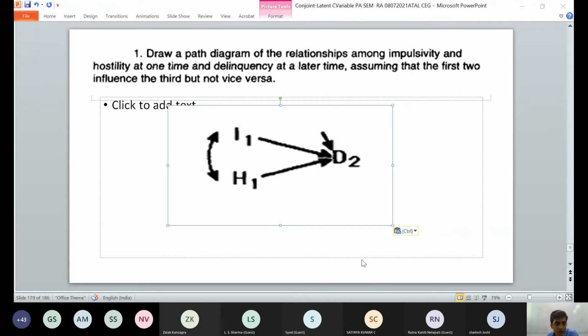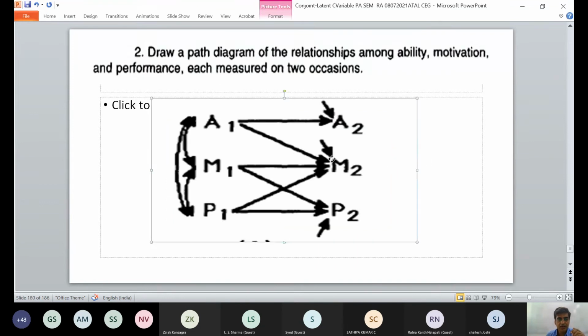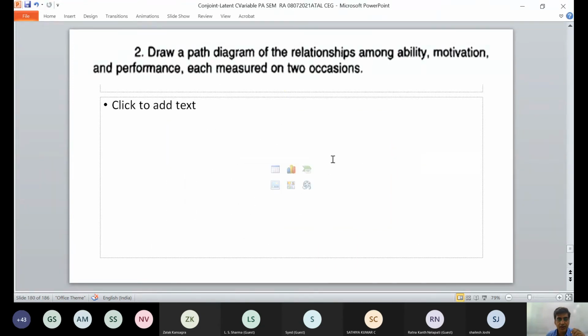I hope everybody is following this. You are drawing a path diagram. As I said, one of my candidates has done a doctorate and published a very good paper on this. There is another model actually. You need to draw a path diagram of the relationship among ability, motivation, and performance, each measured on two occasions.